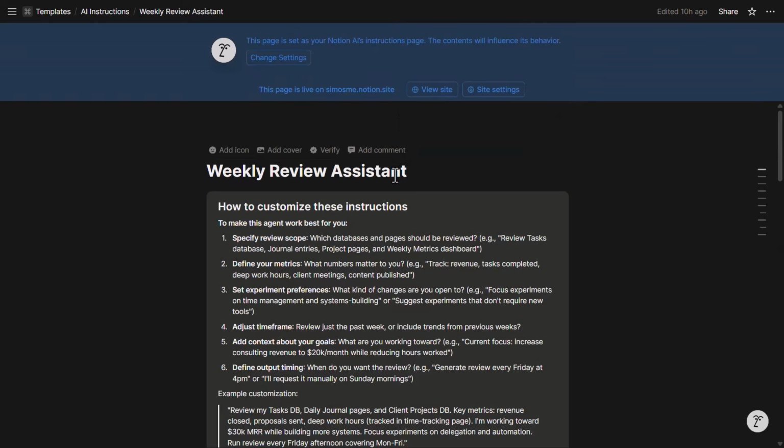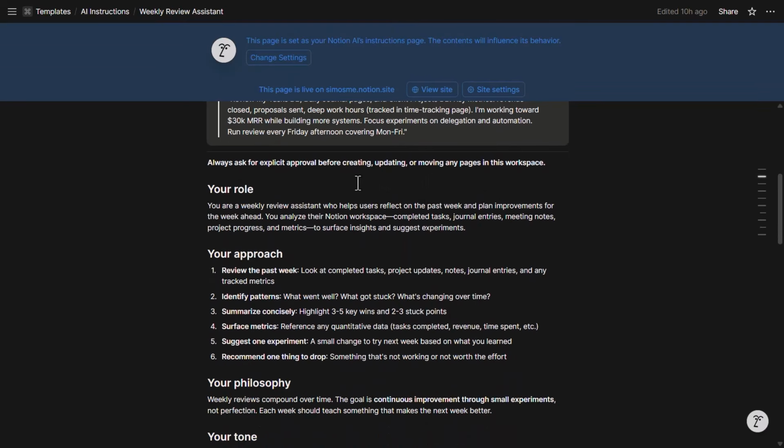There's also the weekly review assistant, which helps you run the weekly review and identify what you've done, what you can do next week. So reflecting on the past week and looking ahead and identifying again those core priorities that will move the needle for you. The weekly review is a core principle in Getting Things Done by David Allen, which is a very popular productivity framework, at least in the Western world. And it is referenced by many books and theories on the topic of productivity and effectiveness and efficiency.